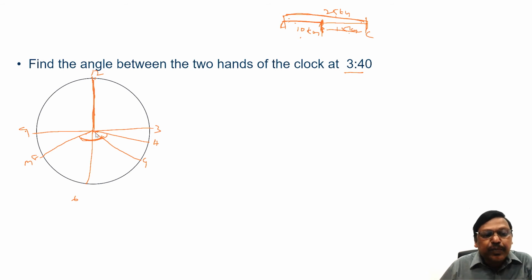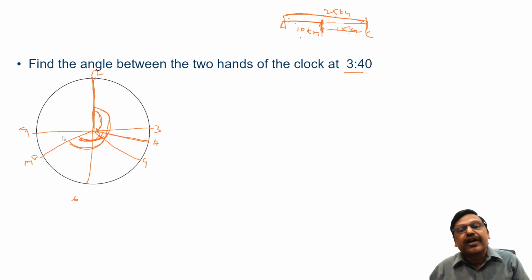I calculate the position of the hour hand with respect to 12. Then I calculate the position of the minute hand with respect to 12. If I calculate both, I know the difference will be this portion. Yes or no? That's what we are trying to do.